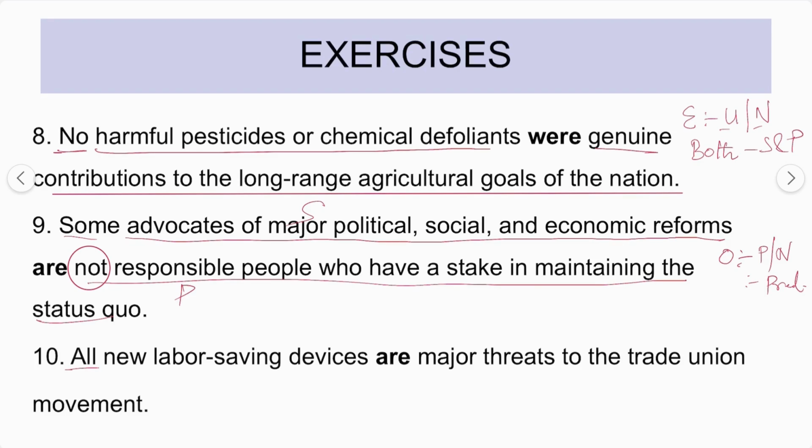And in the last, "all": given is "new labor saving devices," the subject; this is the copula and this is the predicate term. So it is "all," which means the subject term is distributed. So the exercise is also quite easy to understand.